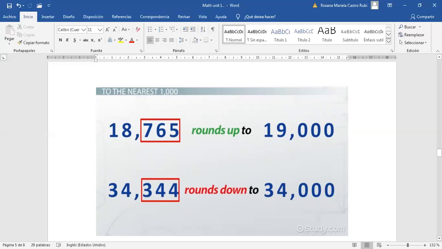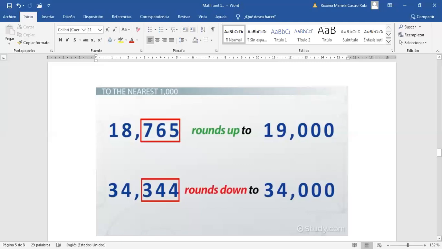Now, Kenneth, please read the amount. 765. 18,765, right? Read it again. 18,765. Exactly. You have to read it in order, right? 18,000. 18,765. And I say to you that you have to round it.